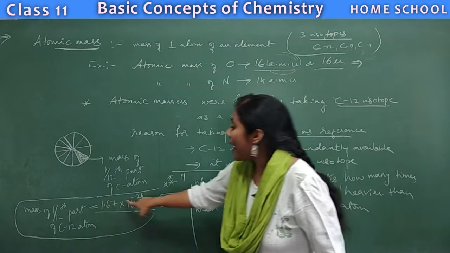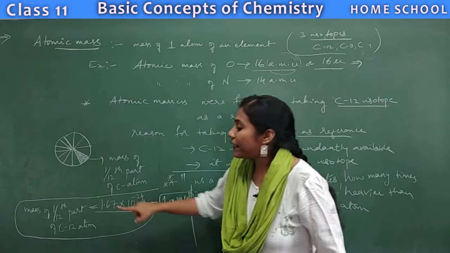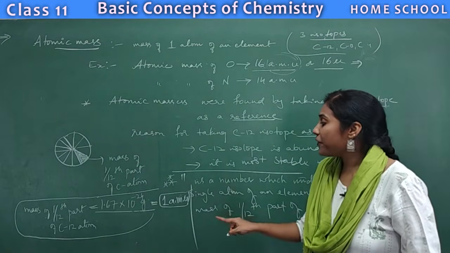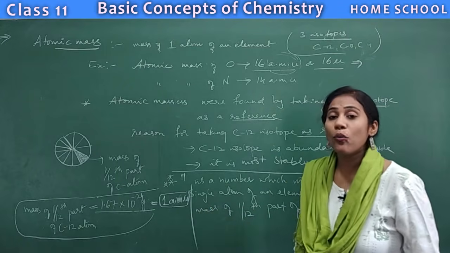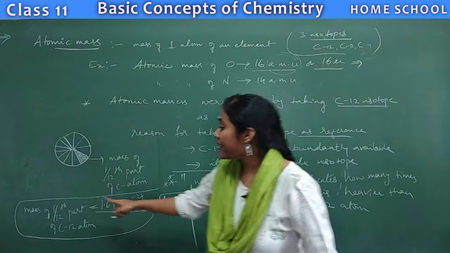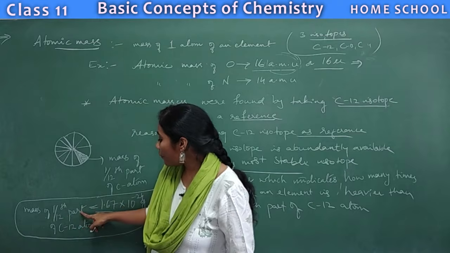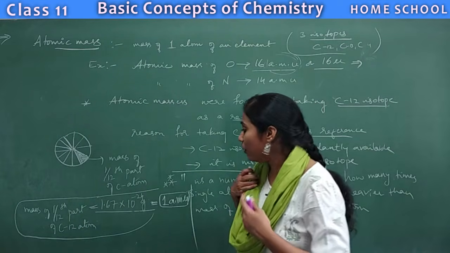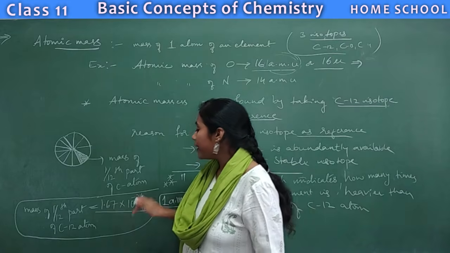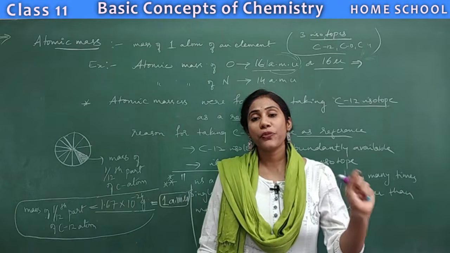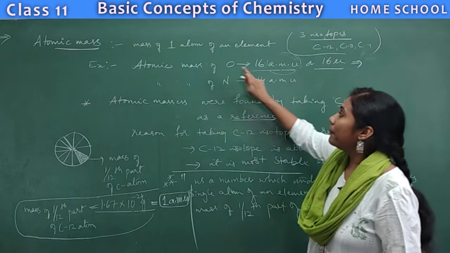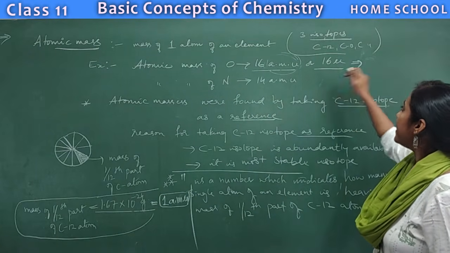AMU means mass of 1/12 part of carbon 12 atom. So you must know the definition of 1 AMU. What is AMU? It is the mass of 1/12 part of carbon 12 atom. What is its value? 1.67 × 10^-24 grams. So what is the meaning of atomic mass of oxygen is 16 AMU?